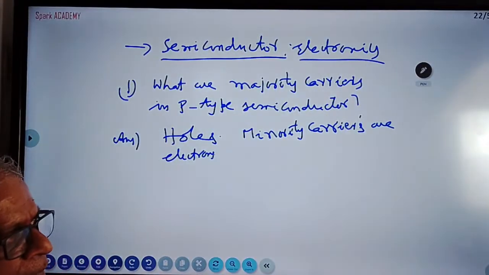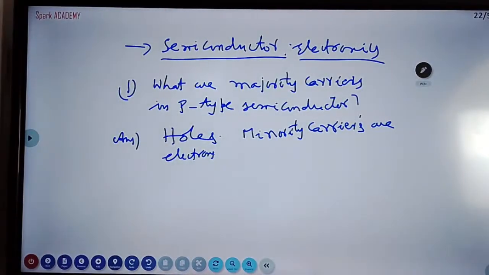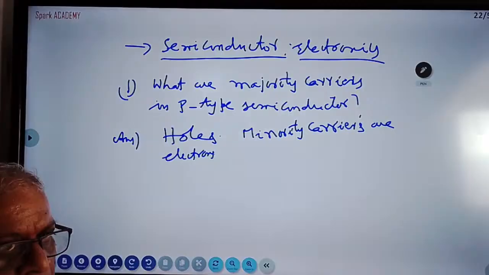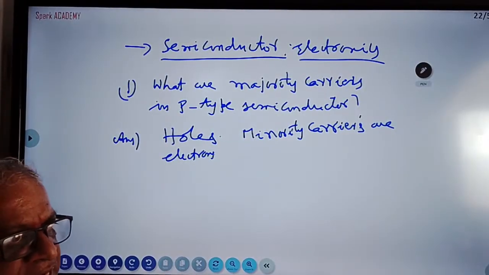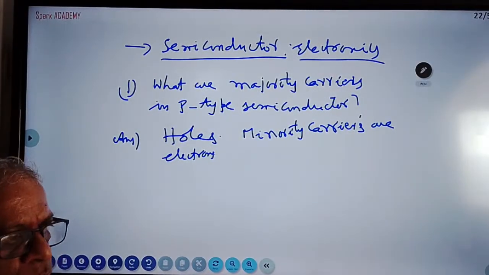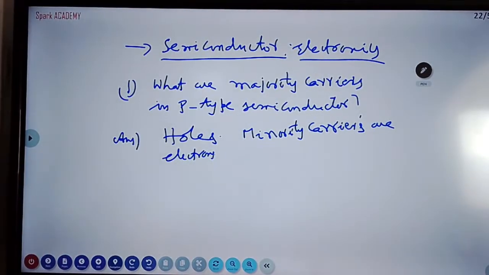How do you get p-type? By doping a trivalent impurity atom to an intrinsic semiconducting crystal like silicon or germanium. Valence is 3, that is the 13th group: aluminum, gallium, like that. We are getting p-type.